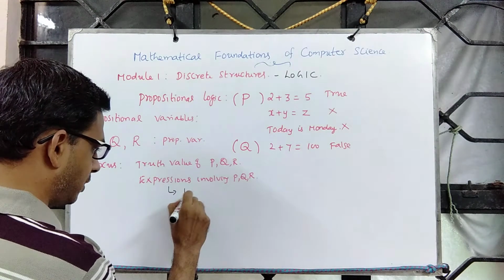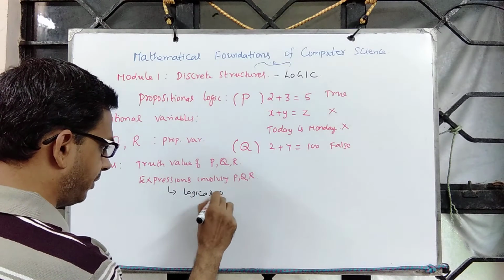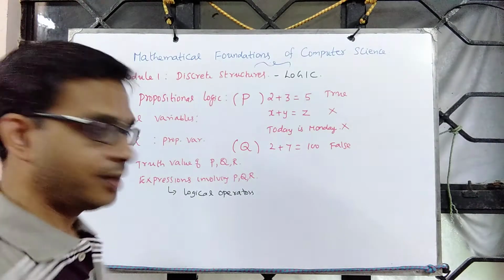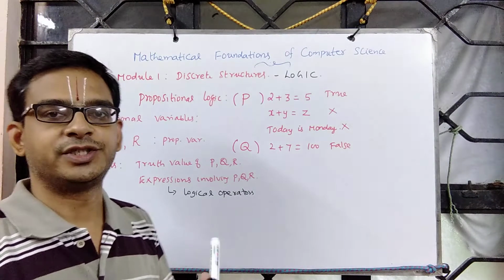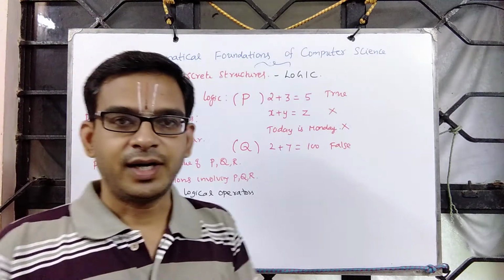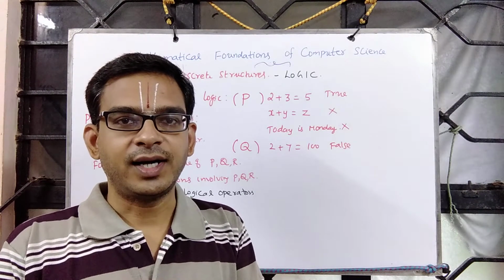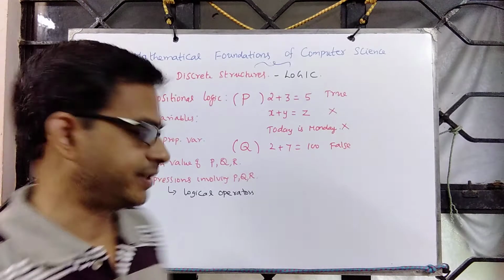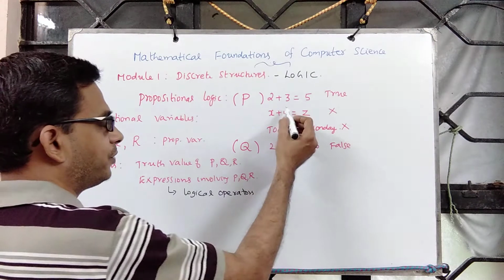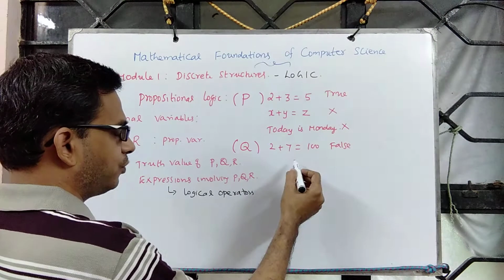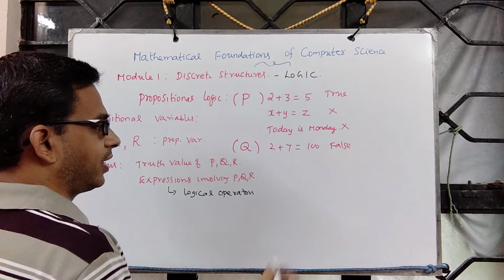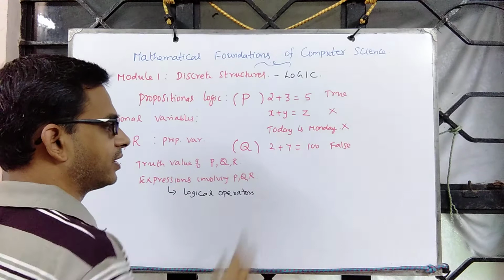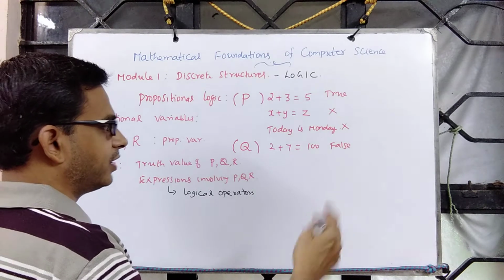What is that? That's called logical operators. With the help of logical operators, we combine propositions. We have propositional variables P, Q, R, and then with the help of logical operators, we make a new proposition. Something like 2 plus 3 equals 5 or 2 plus 7 equals 100. And suppose you say today is holiday and today is Monday.